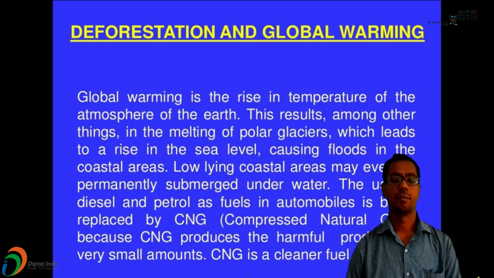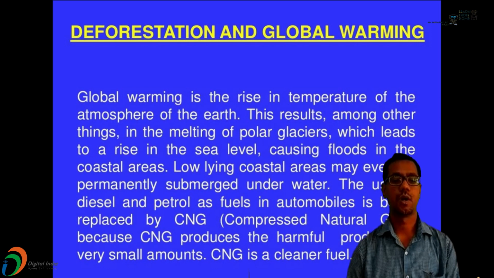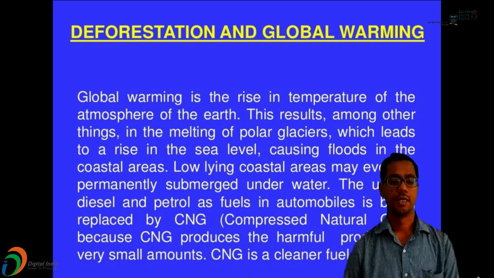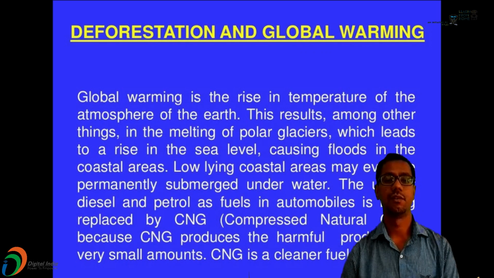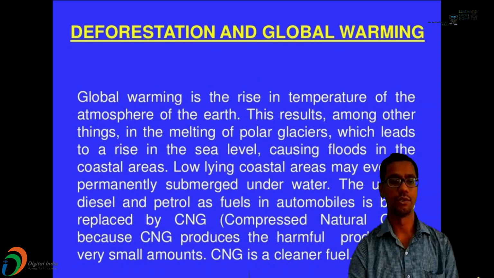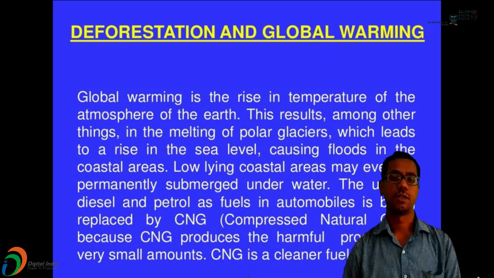Low-lying coastal areas may even be permanently submerged underwater. The use of diesel and petrol as fuels in automobiles is being replaced by CNG, because CNG produces harmful products in small amounts, and it is a much cleaner fuel compared to others. So this is the revision of the topic combustion and flame.